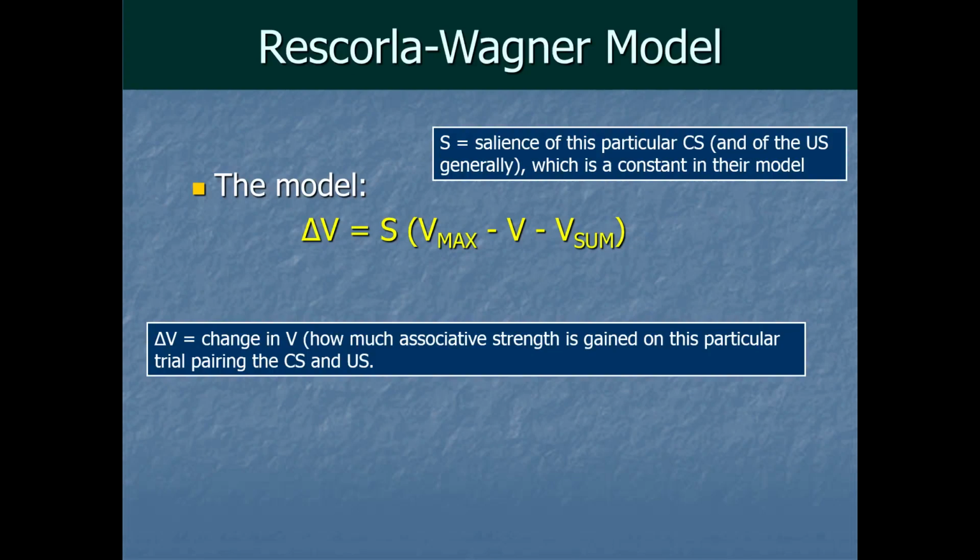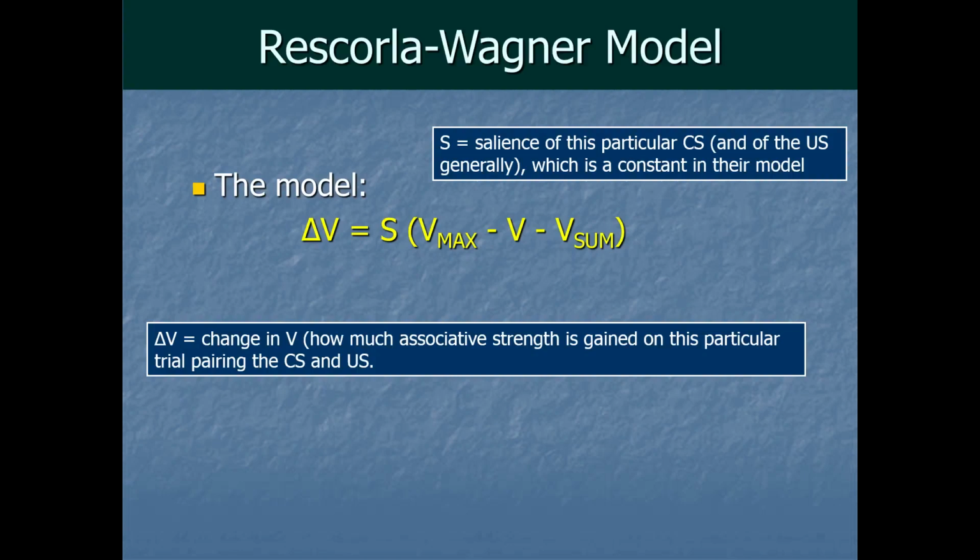Basically, if something is super salient, it really stands out to you, like if it's a super loud stimulus or a super bright stimulus, or just if it's totally new and novel to you, if you don't have any pre-exposure to it, then it will more easily get associated with the US on any given trial. So the salience is higher, right? The multiplier is closer to 1. But something that shows up with the US but happens to be super, super subtle and doesn't really stand out or grab your attention at all, that would make for a crappy CS, a crappy conditioned stimulus. It wouldn't stand out enough to grab much associative power on each trial.